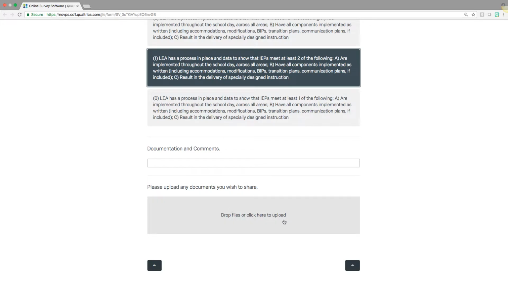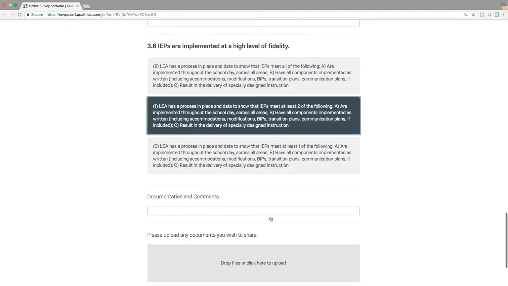You can drag a file there or click on it to browse and upload. That's not a required component of this submission, but if it is something that you think better reflects, better supports your rating, as well as better helps you plan for improvement, please feel free to include that documentation there.